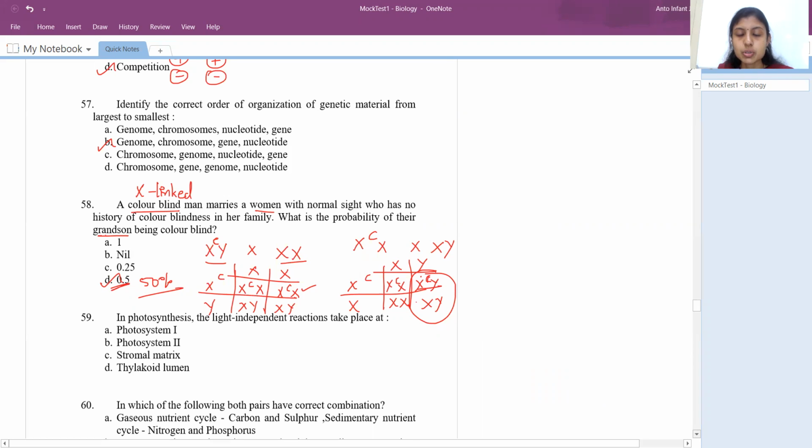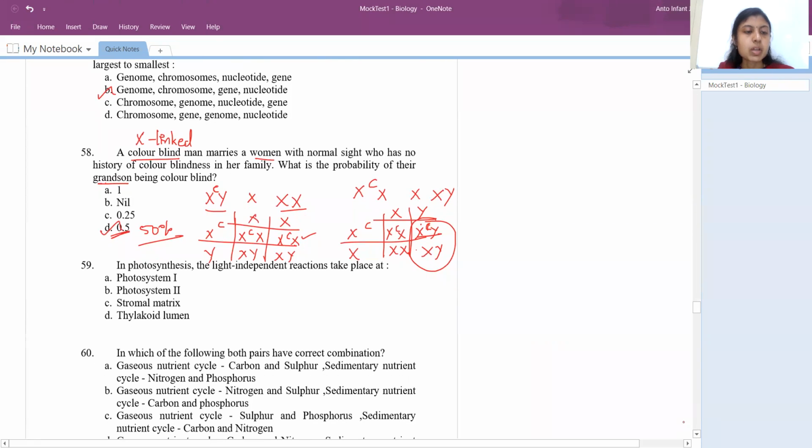Okay, I hope you have understood this problem. And always remember, generally, if they ask what is the probability of their offspring, then take all 4 boxes, each contributing 25%. And if they are asking about a grandson or son or daughter alone, then take the 2 boxes entirely as 100%. So each box would be 50%.